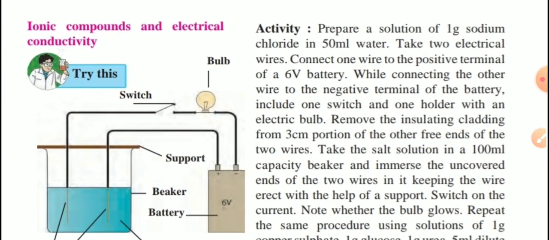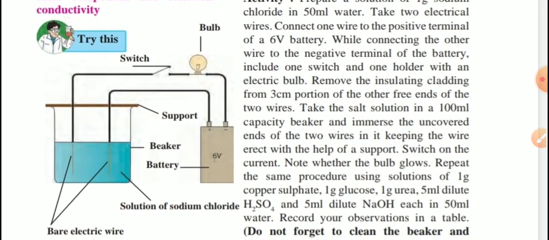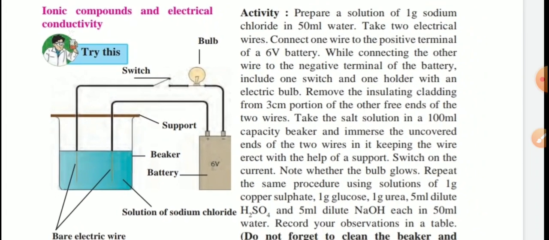Check there. Ionic compounds and electrical conductivity. Again activity given for us with the help of diagram. Now see the activity. Prepare a solution of 1 gram sodium chloride, that is common salt, in 50 ml water. Take two electrical wires. Connect one wire to the positive terminal of a 6-volt battery, while connecting the other wire to the negative terminal of the battery. Include one switch and one holder with an electric bulb.